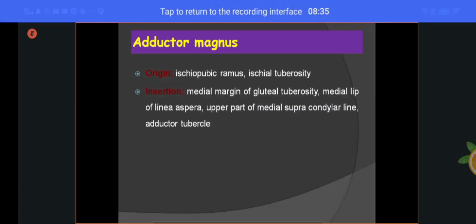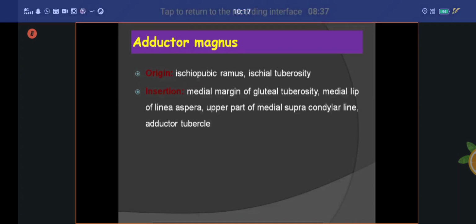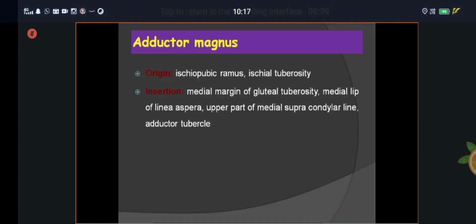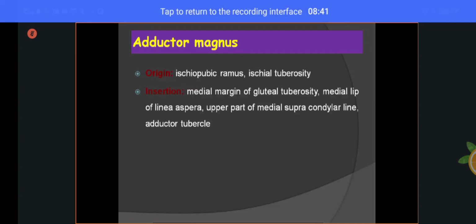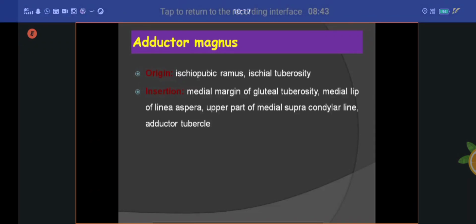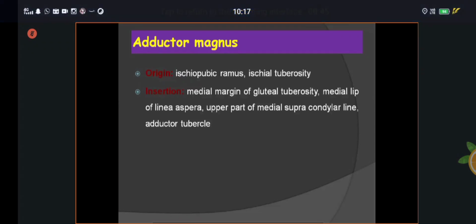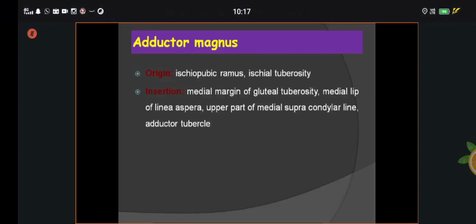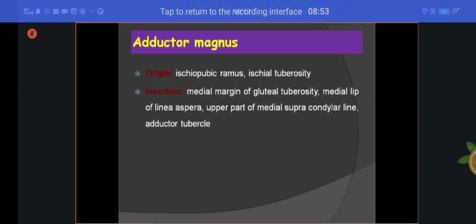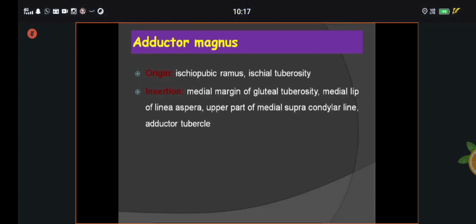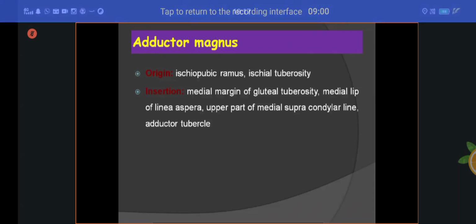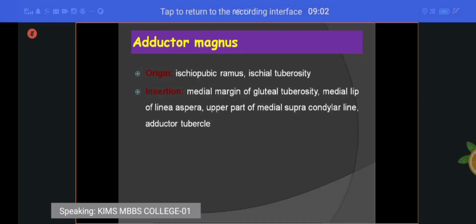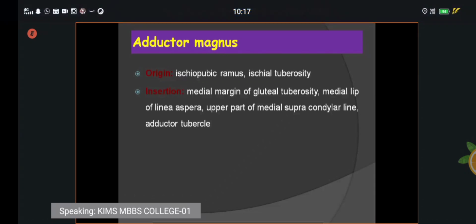Origin mainly coming from the ischiopubic ramus and ischial tuberosity, inserted into different parts of the femur: the medial margin of the gluteal tuberosity, after that the medial lip of the linea aspera, next the upper part of the medial supracondylar line of the femur, and finally the adductor tubercle of the femur. That is the insertion of the adductor part of the adductor magnus. Are you clear?